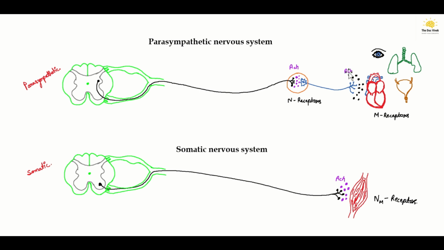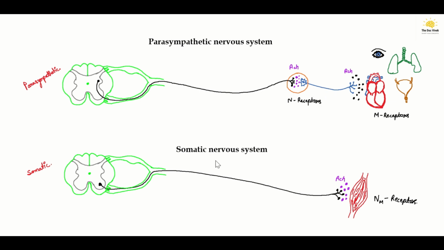And the acetylcholine released from the postganglionic neuron will act on the muscarinic receptors present in these organs, maybe heart, eyes, lungs, or urinary bladder. Okay, and their effect will be opposite. The sympathetic and parasympathetic systems produce opposite responses to each other.